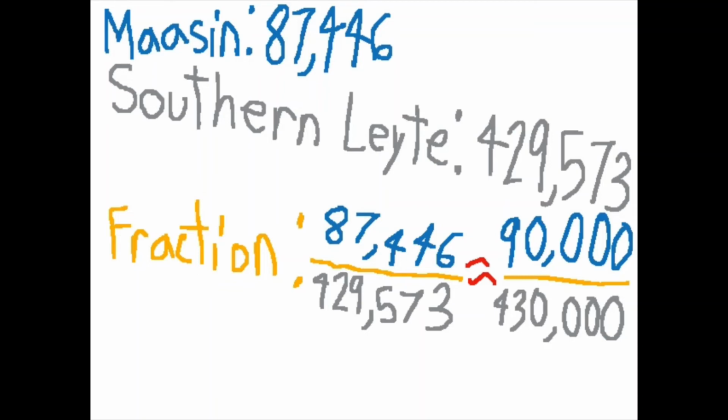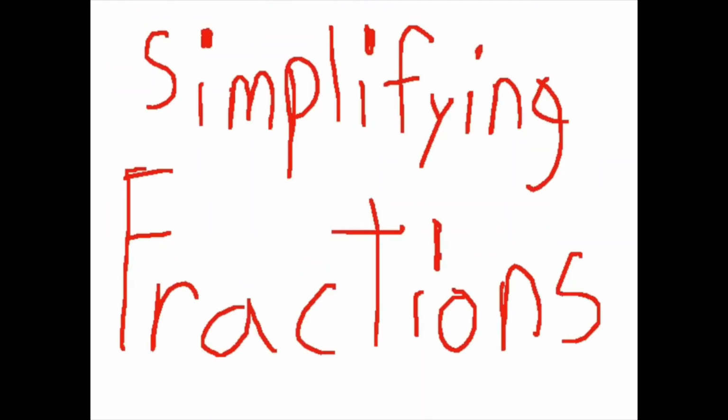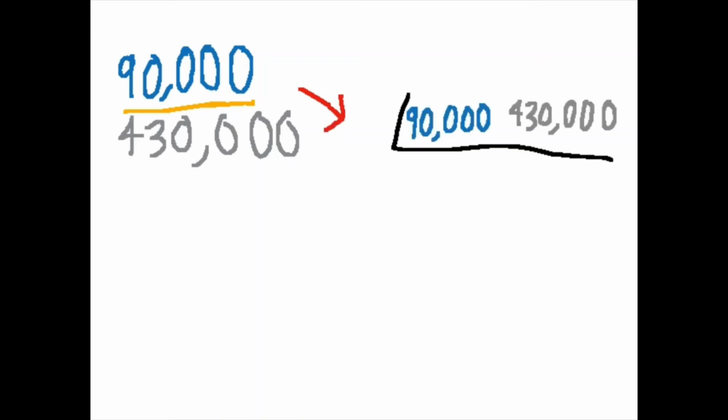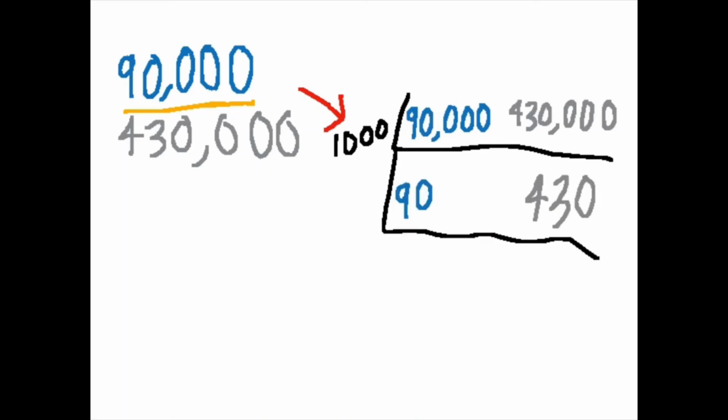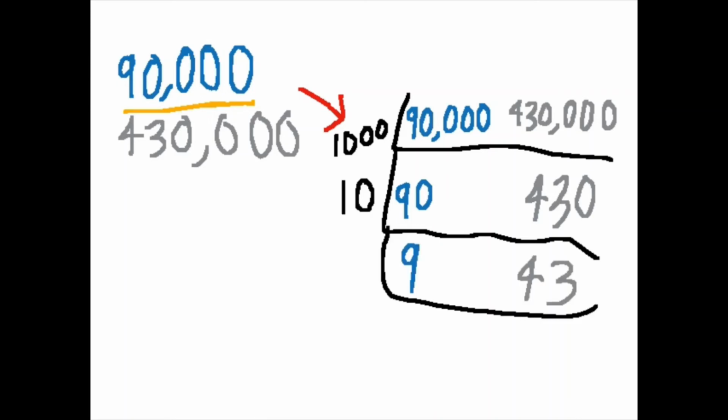I can actually express this in simplest form. By writing the numerator and denominator beside each other, I can see that they can both be divided by 1,000, giving us 90 and 430. But we can still divide by 10, so we have 9 and 43. Since 43 is prime, then 9 over 43 is already the simplest term.